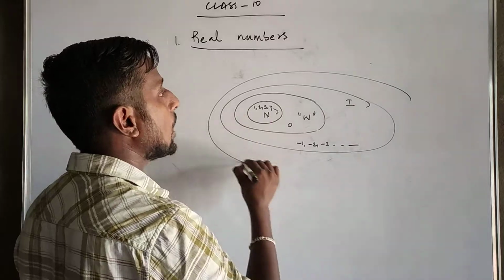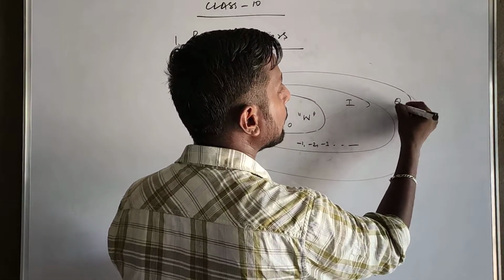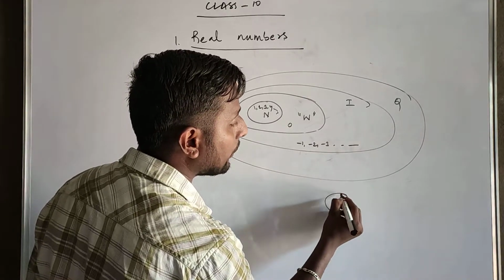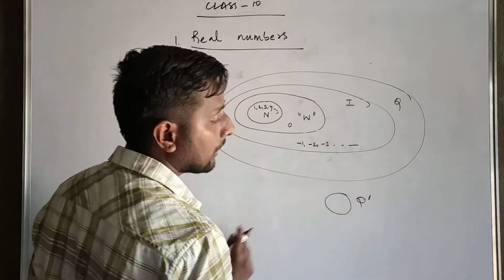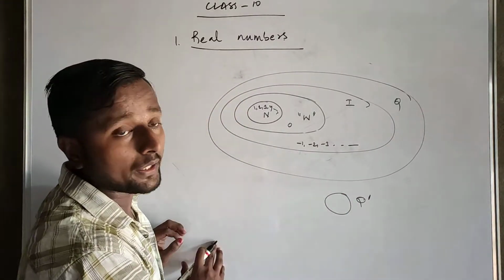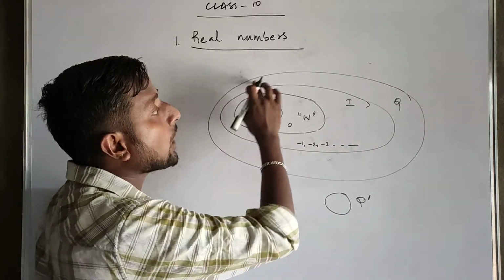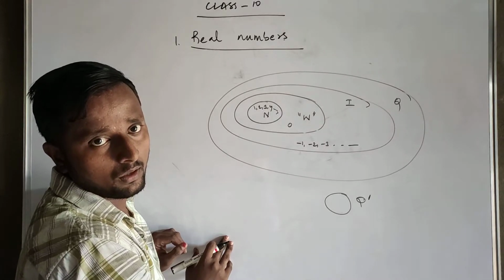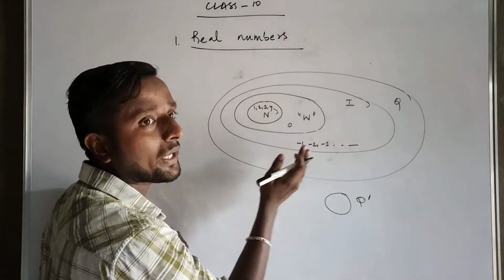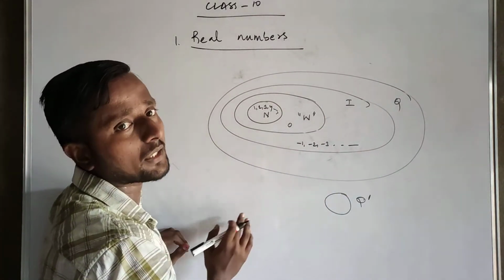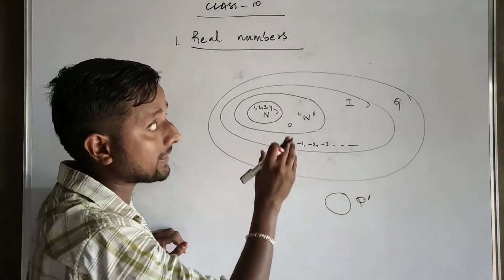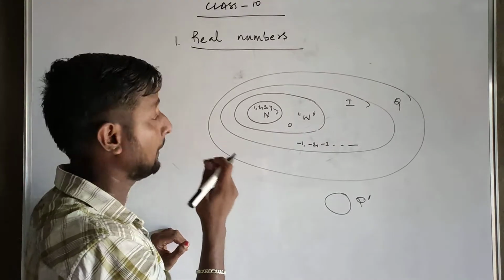Next, the larger set is Q. Now Q dash is a different one, because I said already, the numbers which are not rationals are irrationals. The people who are not Indians belong to other countries, and we can call them foreigners. That is the difference between rational and irrational.